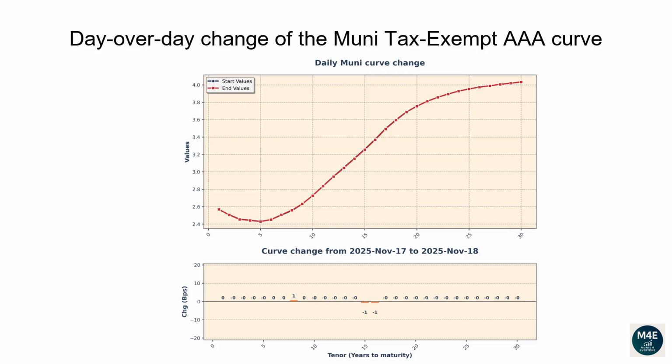The 2-year tenor changed 0 basis points. The 5-year tenor changed 0 basis points. The 10-year tenor changed 0 basis points. The 20-year tenor changed 0 basis points. The 30-year tenor changed 0 basis points.